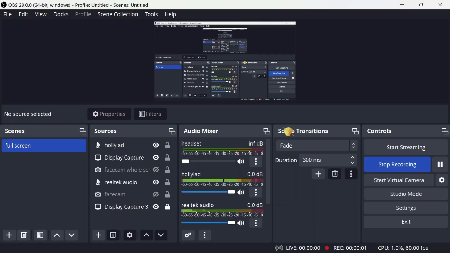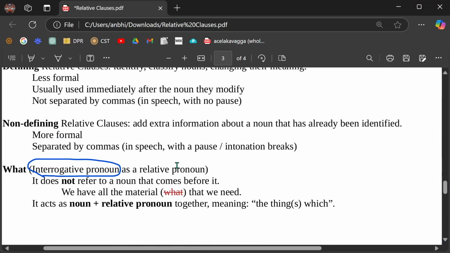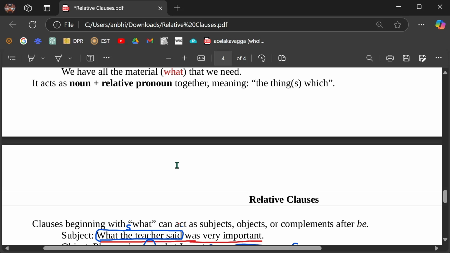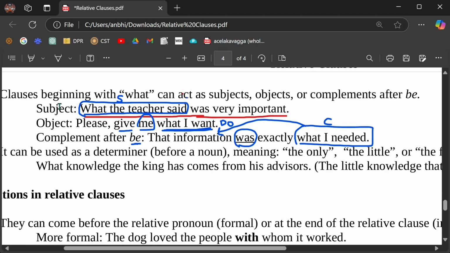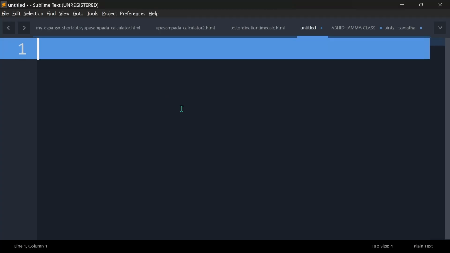Yes, let's go. So this is part 2 of our class. So we're discussing here what. It behaves differently. You don't use it in the same way as the others. Either it's a clause acting as subject, or a clause acting as an object, or a clause as a complement when you use the verb to be. These are the 3 options for what. Let me show you the difference.